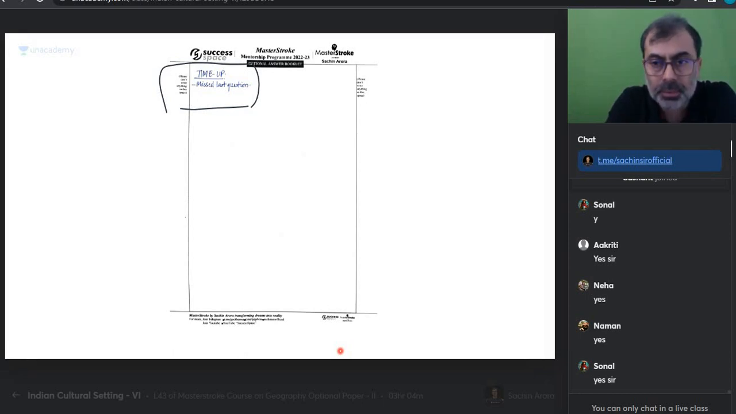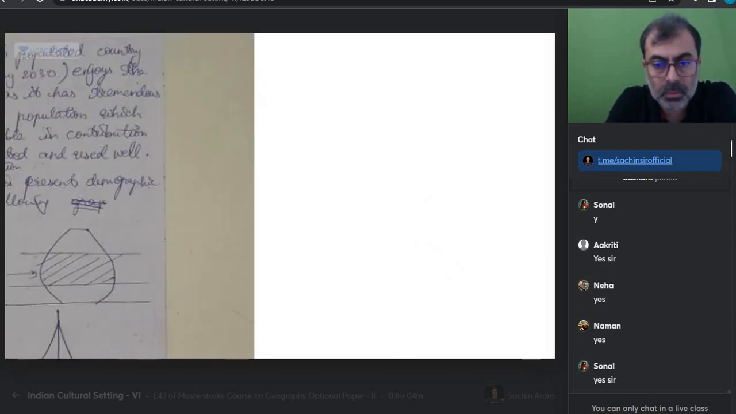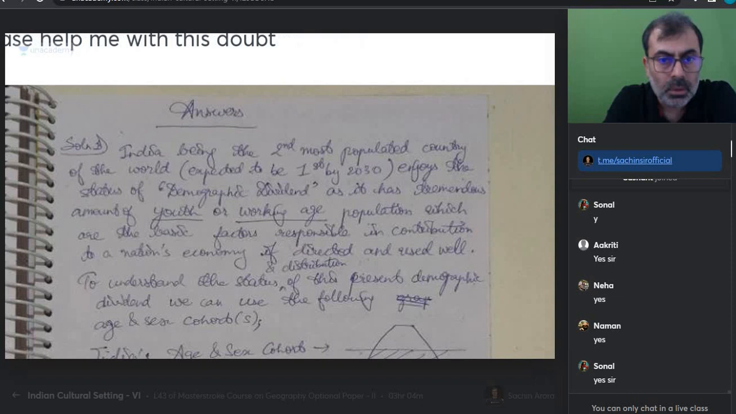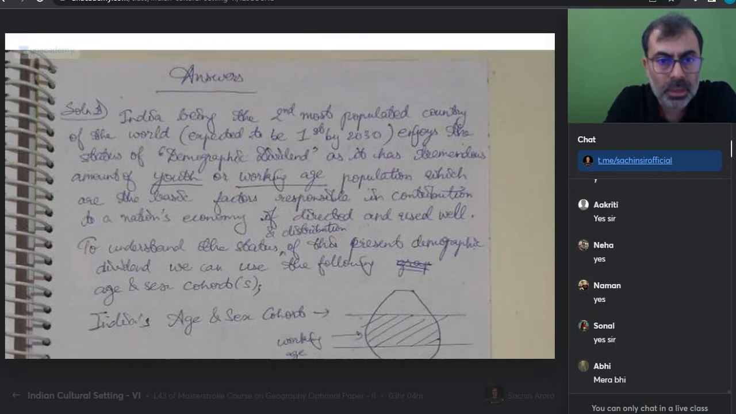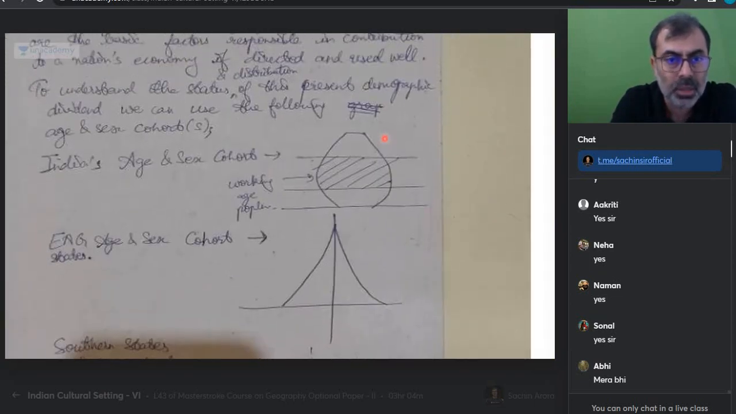So, Rishabh's answer, let's take this one. "India being the second most populous country in the world, expected to be first by 2030." Son, where are you getting this data from? It has changed; I just spoke about it, it will happen next year. "Enjoys the status of demographic dividend, there is tremendous amount of youth or working age population. Okay. To understand the status of the present demographic dividend, we have the following age sex cohort."